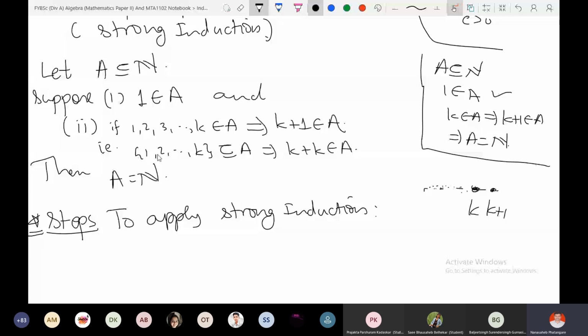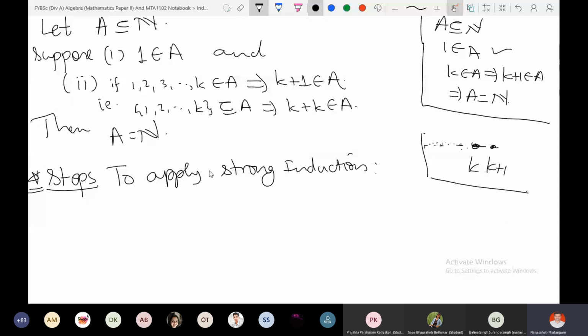Certainly, you can travel 100 kilometers by cycle, but a cycle is not a convenient thing, right? You should use a car or motorbike. Am I right? So, sir, what are such examples where we cannot apply weak induction but strong induction can be applied, that is more convenient?